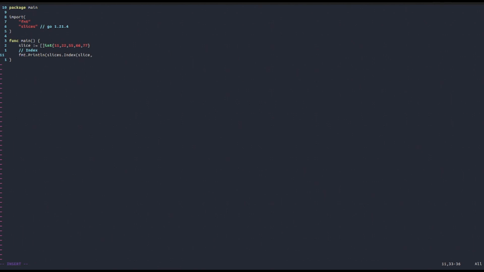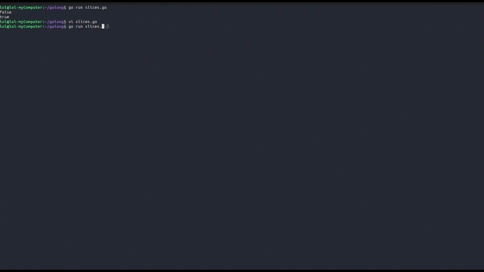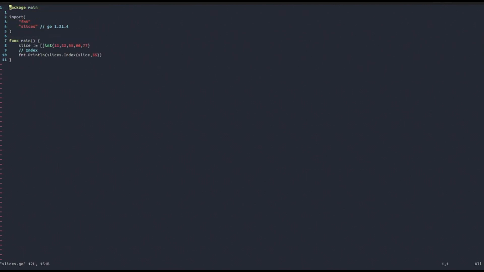So for example, let's say that we want to find the first index occurrence of the value 55. Let's print it out to the console. As you can see, we get 2 because 55 is located for the first time at position 2, index 2. Of course, you need to remember that we start counting from 0.